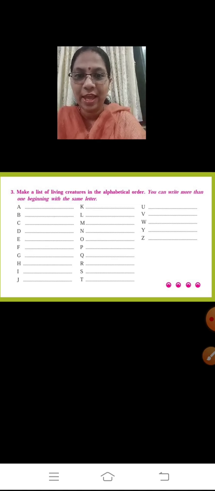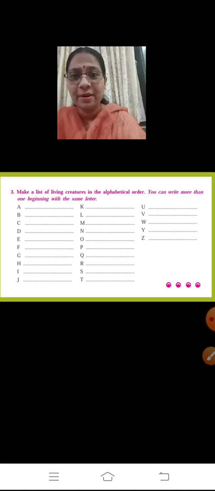Fine. Now, over here we have an activity. Make a list of living creatures in alphabetical order. You can write more than one beginning with the same letter. So we have letters from A to Z, isn't it? So alphabets from A to Z. We have to write creatures' names from A to Z.